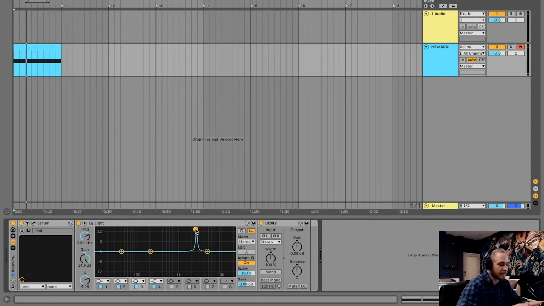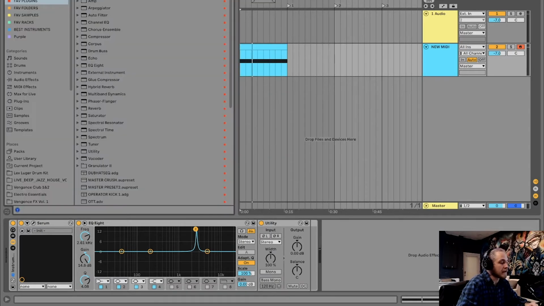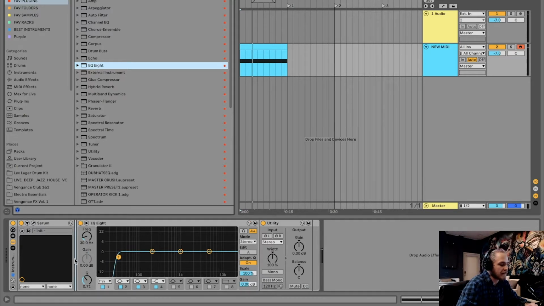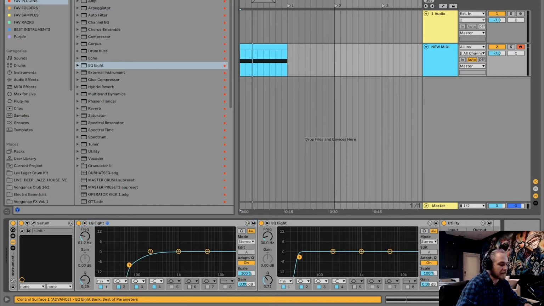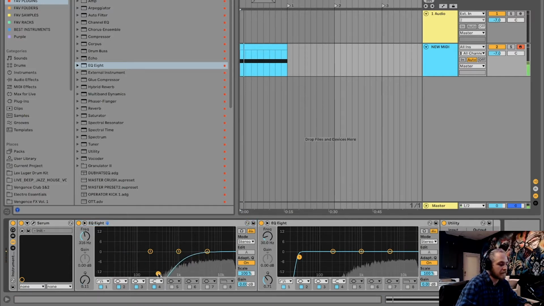But there's a lot of other frequencies and things in there that we really don't want. So I'm going to put another EQ before this one, and I'm going to cut out the lows. So all we have is the higher frequencies here, and then I'll use my peak filter on the EQ after the high pass, and we'll start with that.